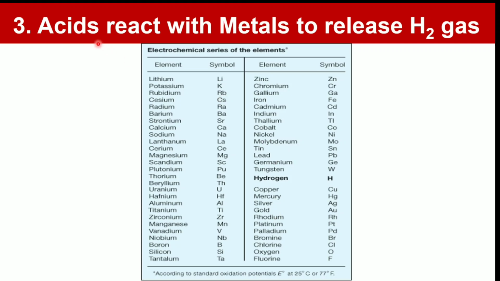Therefore, acids react with metals placed before hydrogen in the electrochemical series to release H2 gas.